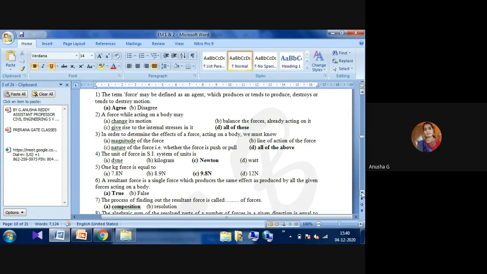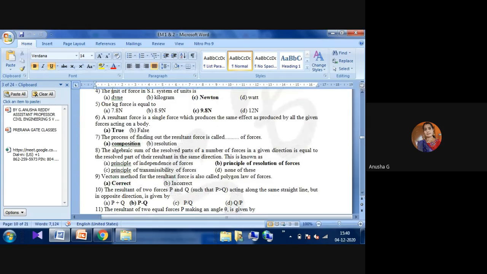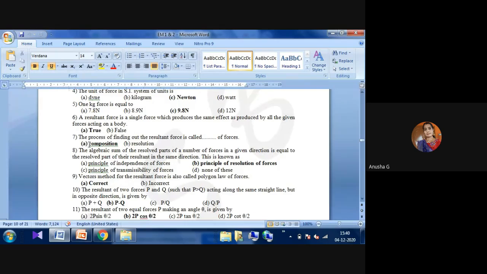That is true. Okay. The process of finding out the resultant force is known as dash type of forces. The process of finding out the resultant force is called composition of forces, not resolution. Whatever the center point we are finding, that resultant force finding is called the composition of forces. Next one: the algebraic sum of the resolved parts of a number of forces in a given direction is equal to the resolved part of the resultant force in that direction. This is called the principle of resolution of forces.